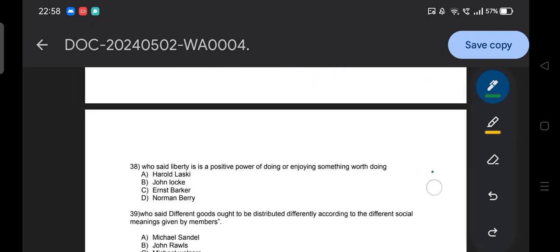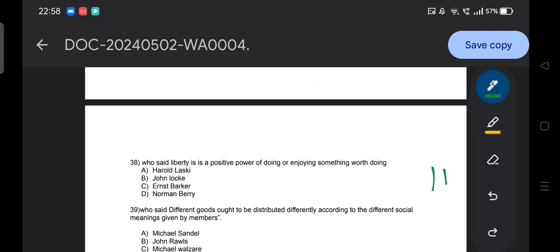Then moving to the next question: who said liberty is a positive power of doing or enjoying something worth doing? Okay, so your time starts, you need to find the keyword. If you remember, I told you the technique to attempt statement based questions: who said, who talks about, according to whom. Just find the key term associated with the thinker, then you are good to go.